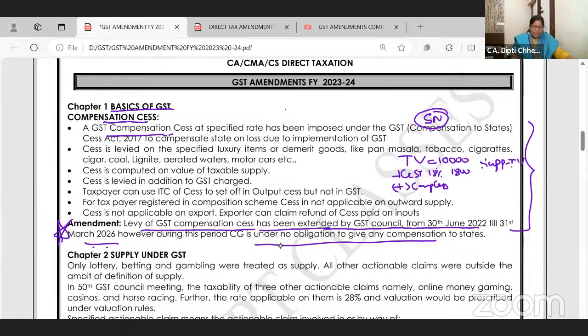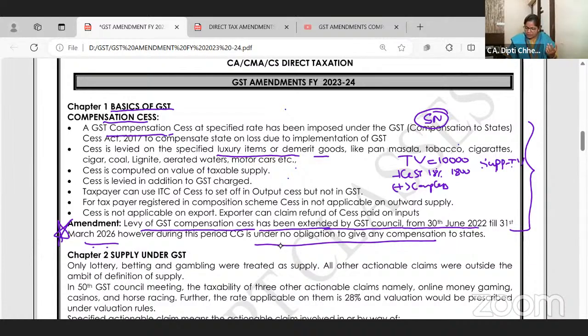Thank you. GST compensation cess at specified rate has been imposed. Cess is levied on luxury items, demerit goods like pan masala, tobacco, cigarettes, coal, lignite, aerated waters, motor car, etc. So cess is computed on the value of the taxable supply along with GST. Ma'am, if cess is there, GST is not there? It won't be like that. GST will also be there, cess will also be there.